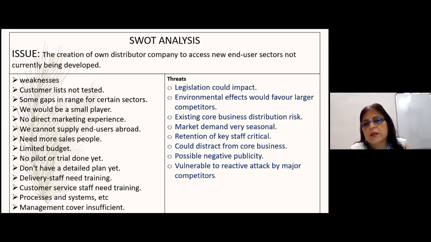Then the threats. Legislation could impact, environment effects would favor large competitors, existing core business distribution risk, market demand could be seasonal, like every time it may not be demanded. Retention of key staff critical, people might want to go into other companies, and it could distract from core business. Possible negative publicity, vulnerable to reactive attack by major competitors. These are the examples of this, and it is a very good tool as an evaluator.